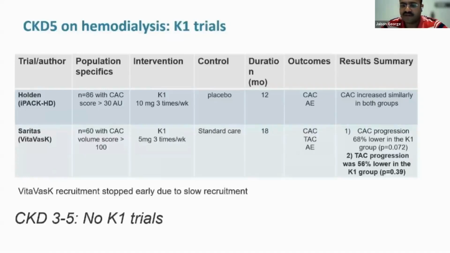So coronary artery calcification was found to be increased in both the groups in the iPACK-HD trial, and there was no difference. And then in the VitaVasK trial, there was less coronary artery calcification progression and less thoracic aorta calcification progression, but the values were not statistically significant. Also, this trial was stopped early due to slow recruitment.